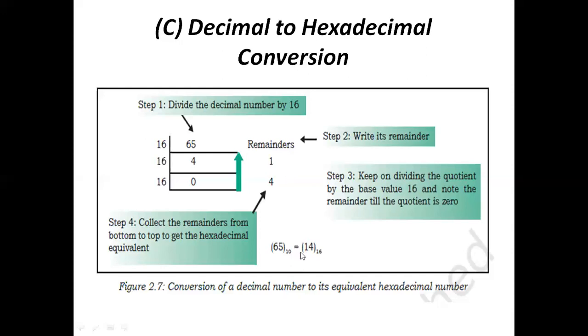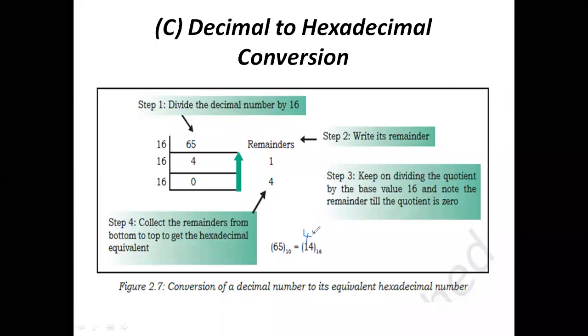Here they have written the value in a wrong manner, with the wrong procedure. Here we need to write it as 4 1, and we need to indicate the base value as 16.